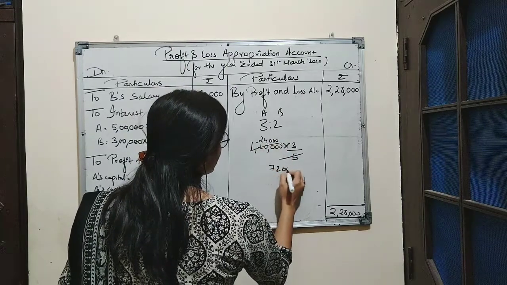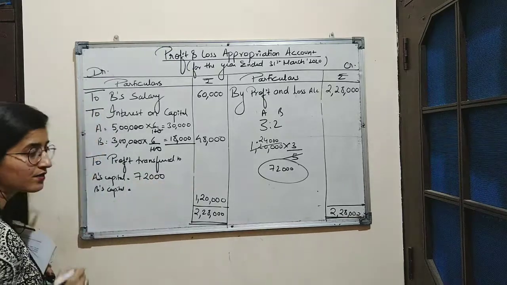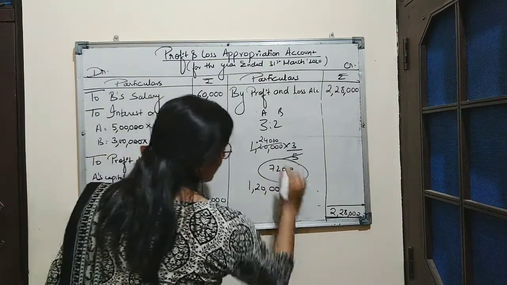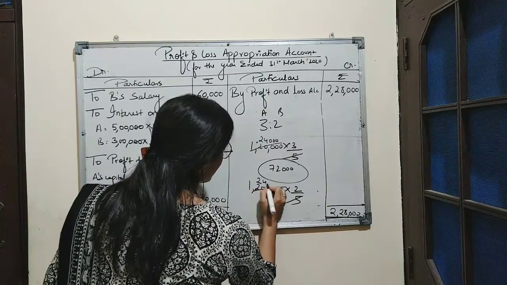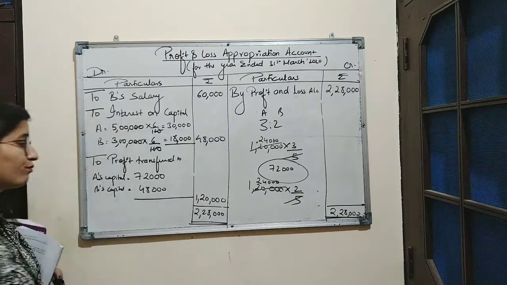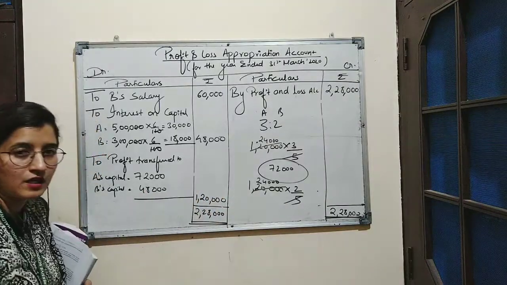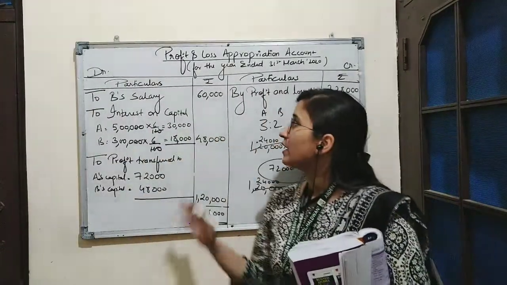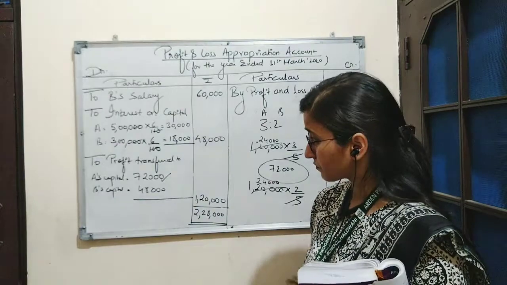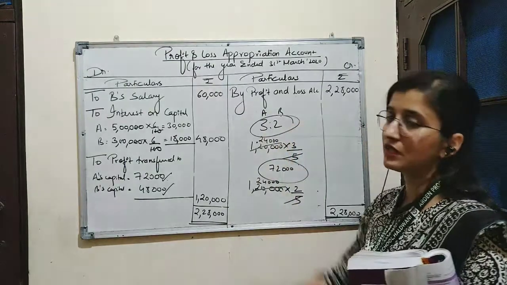This is 72,000. So the amount of profit shared by A will be 72,000 and the remaining amount, which is to be calculated as 2 divided by 5, this is 48,000. So B will share the amount of profit 48,000. So by adding both these, we will get the amount 1,20,000. So here, by preparing profit and loss appropriation account, we have ascertained the amount of profit shared by A and the amount of profit shared by B in the ratio 3:2.